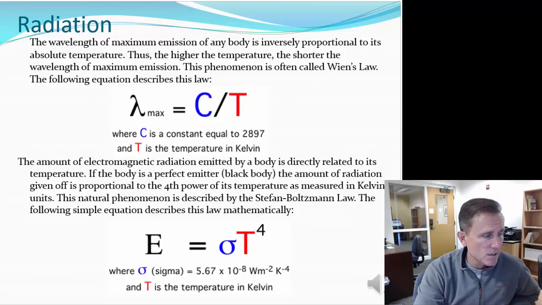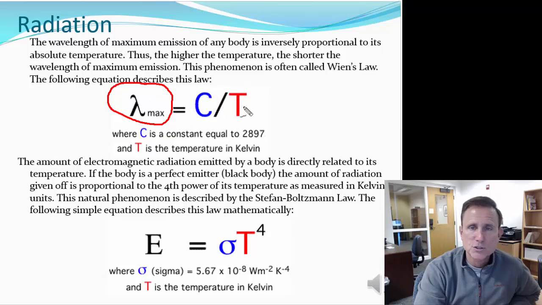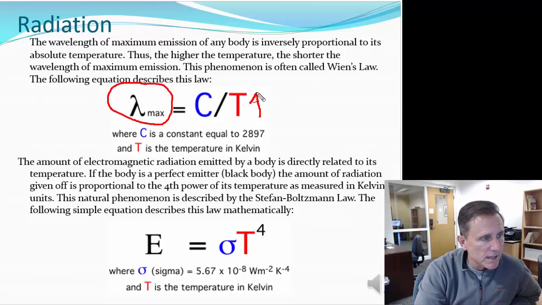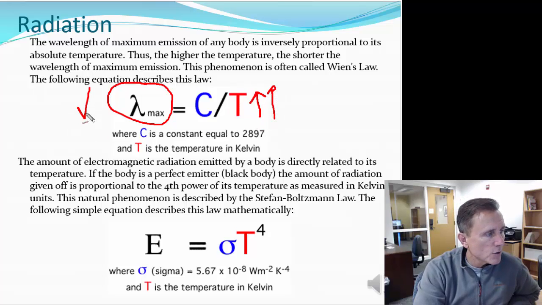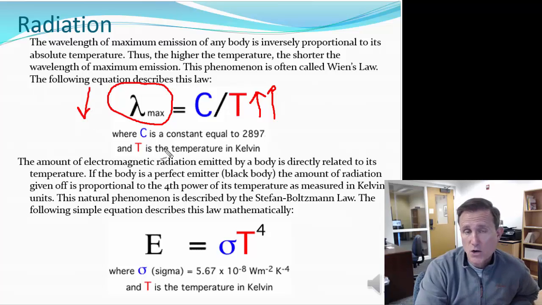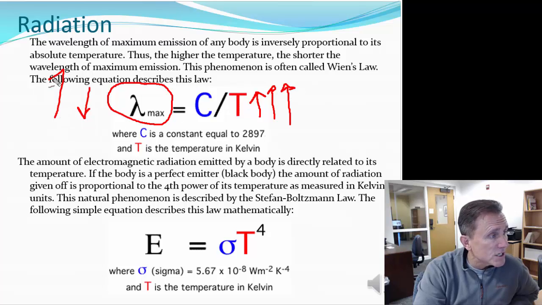And the two basic concepts are that the wavelength where the maximum amount of energy is being emitted, so the wavelength of maximum emission, where the most energy is being emitted from any object, is equal to C, which is a constant, divided by its temperature. So the higher the temperature, the shorter the wavelength. Short wavelengths carry more energy. So the hotter the temperature, the more energy is being carried.